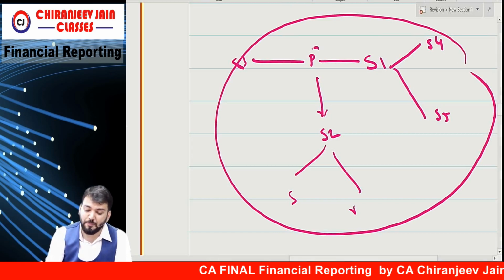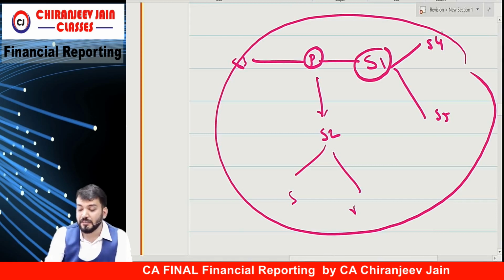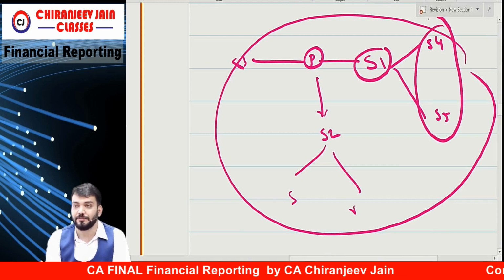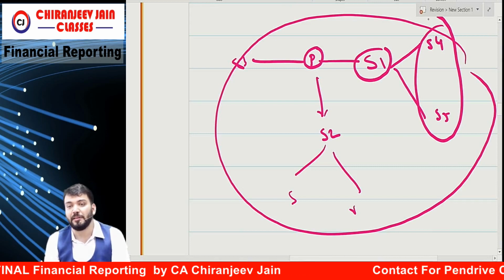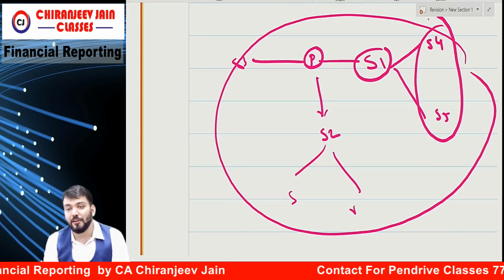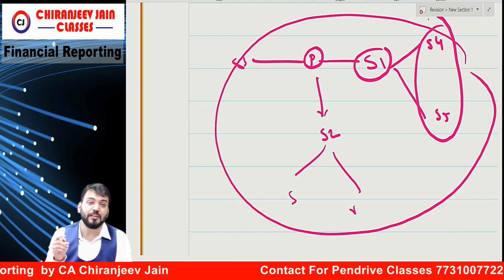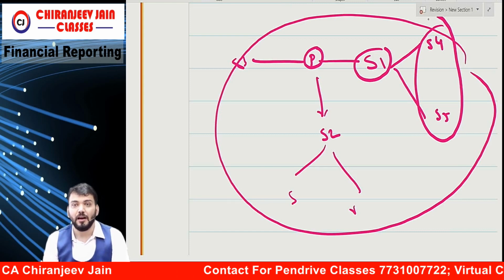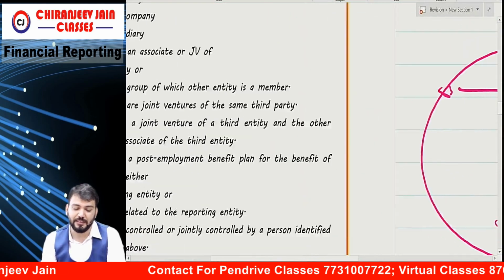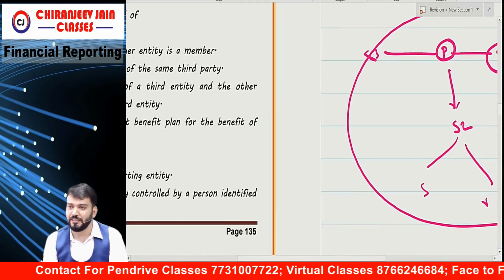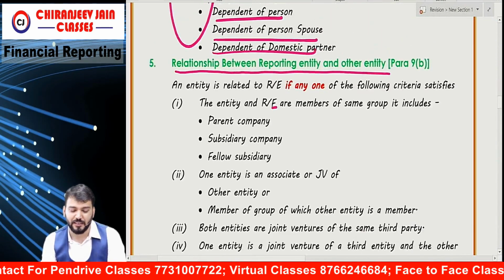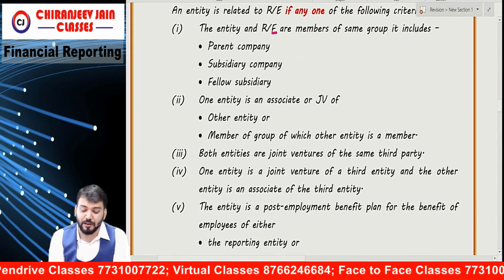Correct? So this is the parent, these are subsidiaries. These are known as fellow subsidiaries. Whenever two subsidiaries have a common parent company, they are known as fellow subsidiaries. So fellow subsidiaries are also related to each other. I will say in a group all entities are related to each other. Very easy. Then the second point is what?